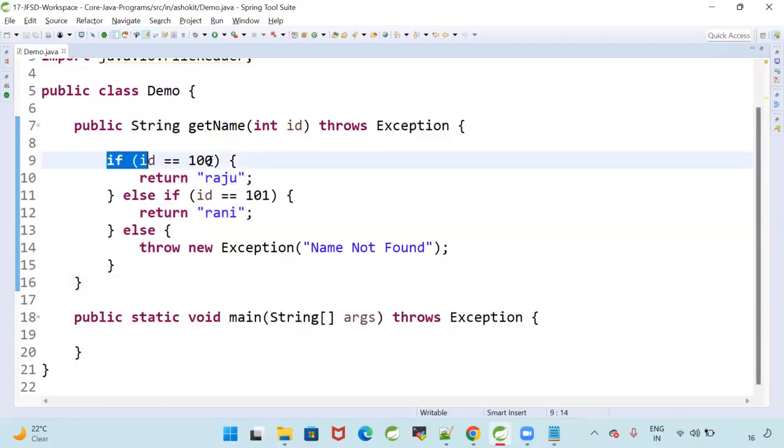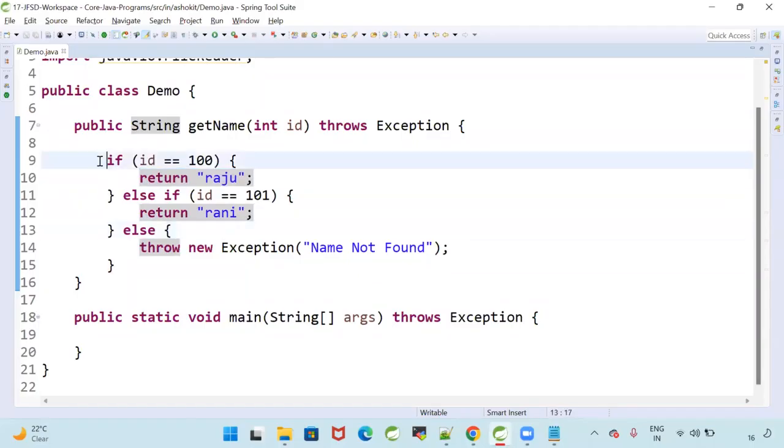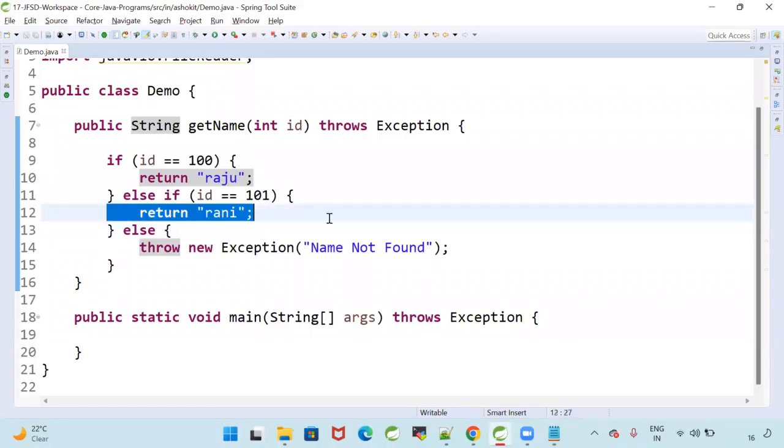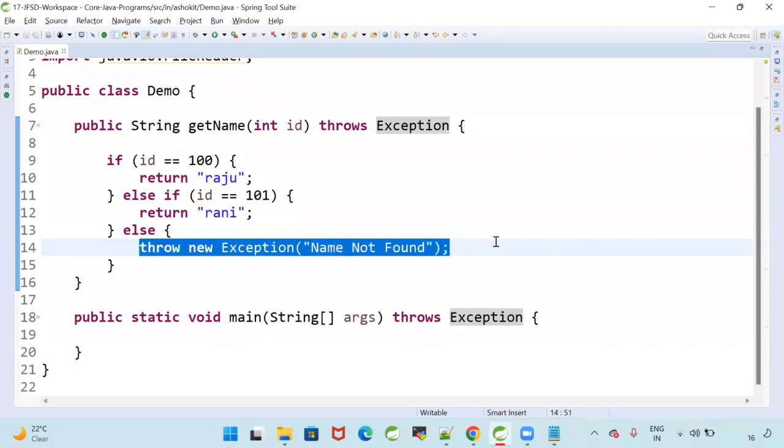Here, if a condition is satisfied, this return will execute. If it is not satisfied, it will check this one. If that is satisfied, it will return this. If it is not satisfied, it will go to else. In the else, I am throwing the exception. That means I am terminating that method. Whenever an exception occurs, the method will be terminated abnormally.